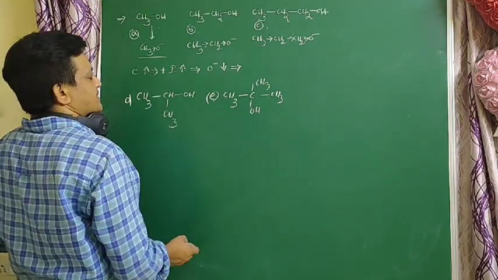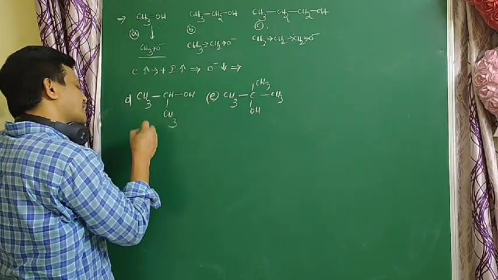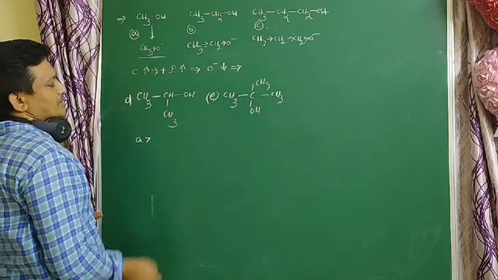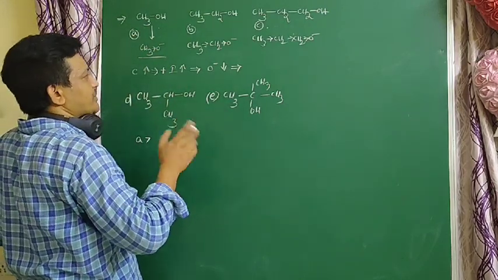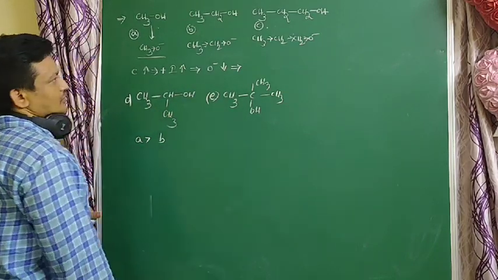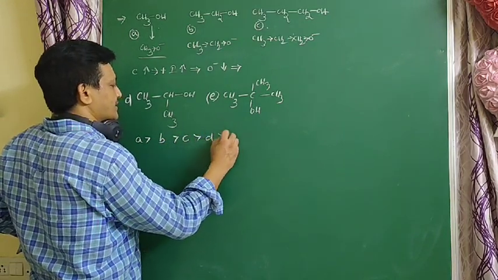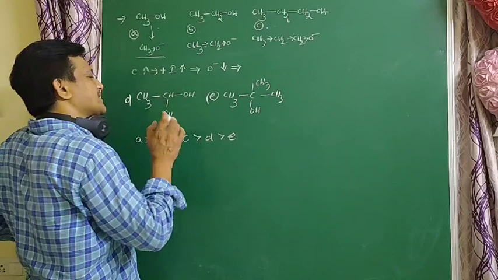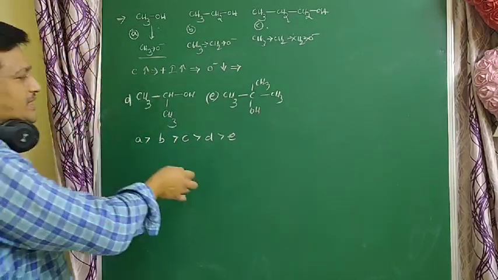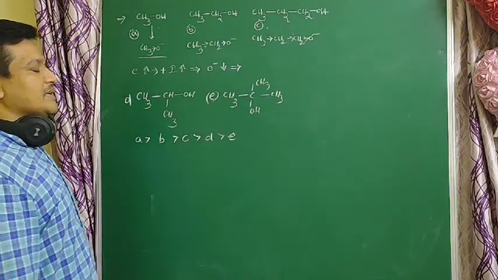So in which case does it easily lose H plus ions? Methyl alcohol A is more acidic. Why? Because here the anion is more stable. Next B, next C, next D, next E. E is less acidic when compared to the remaining compounds. Why? Because here the anion is least stable.